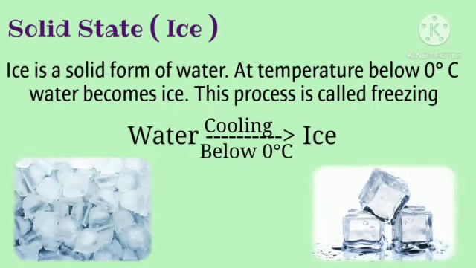Solid state, that is ice. When does it form? Let us see now. Ice is a solid form of water. At temperature below 0 degrees centigrade, water becomes ice. This process is called freezing. What is freezing? At temperature below 0 degrees, water becomes ice. This process is called freezing. When we cool the water, when the temperature goes below 0 degrees, it becomes ice.